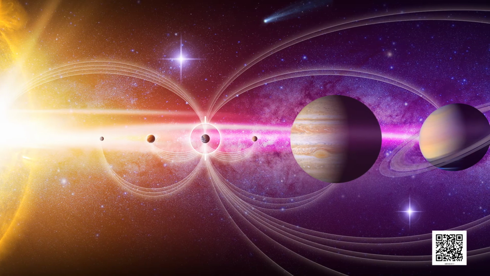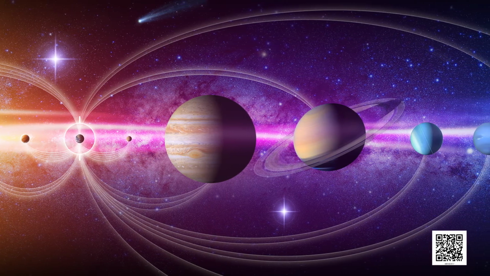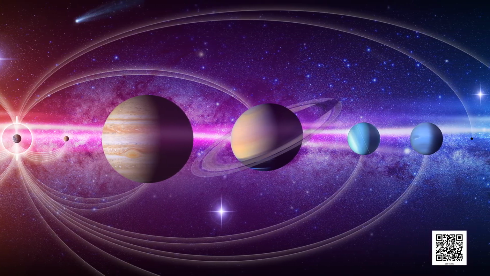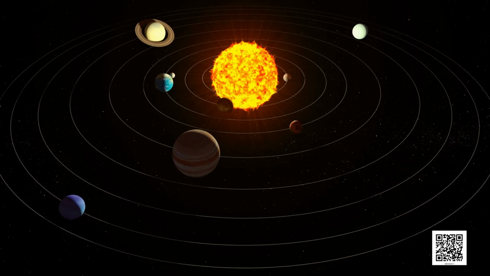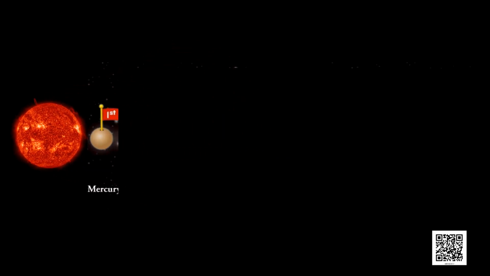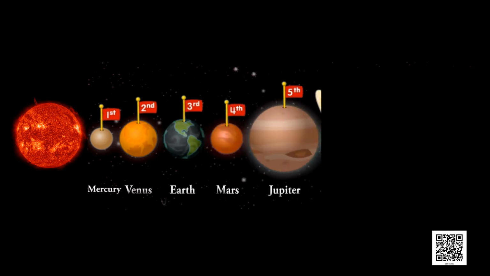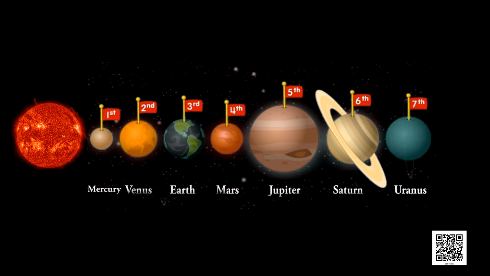The gravitational attraction between the sun and these objects keeps them revolving around it. There are 8 planets that revolve around the sun. The 8 planets in their order of distance from the sun are Mercury, Venus, Earth, Mars, Jupiter, Saturn, Uranus and Neptune.